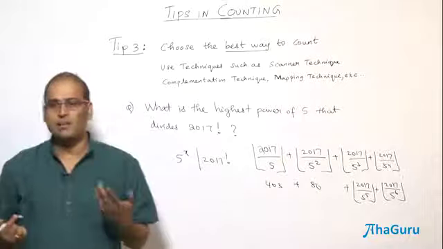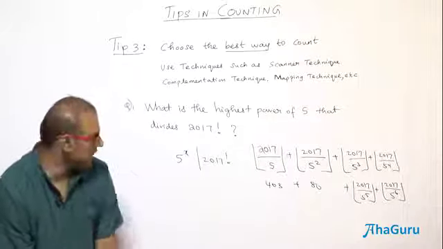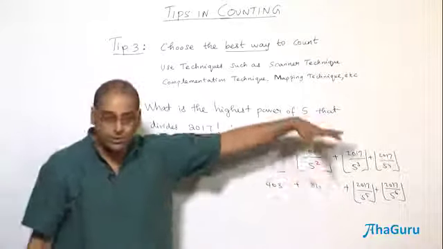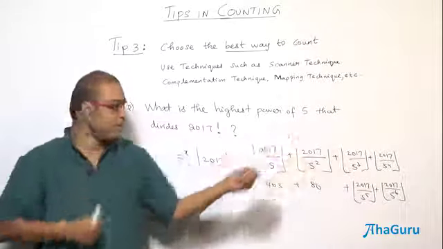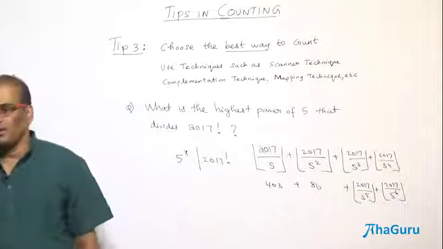You are seeing how many multiples of 5 are there in the first 2017 numbers. Then how many multiples of 25. Why are you doing that? You want to see in the prime factorized form of this factorial how many 5s are there. Are you able to understand?